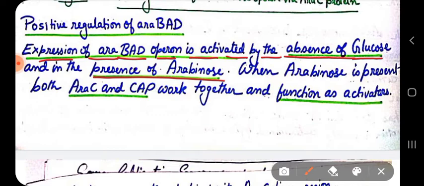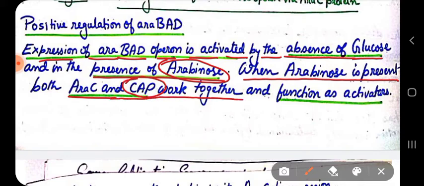So, if there is absence of glucose and presence of arabinose sugar, then expression of the ARA-BAD operon is activated. When arabinose is present, ARA-C and catabolite activator protein work together and function as activator.